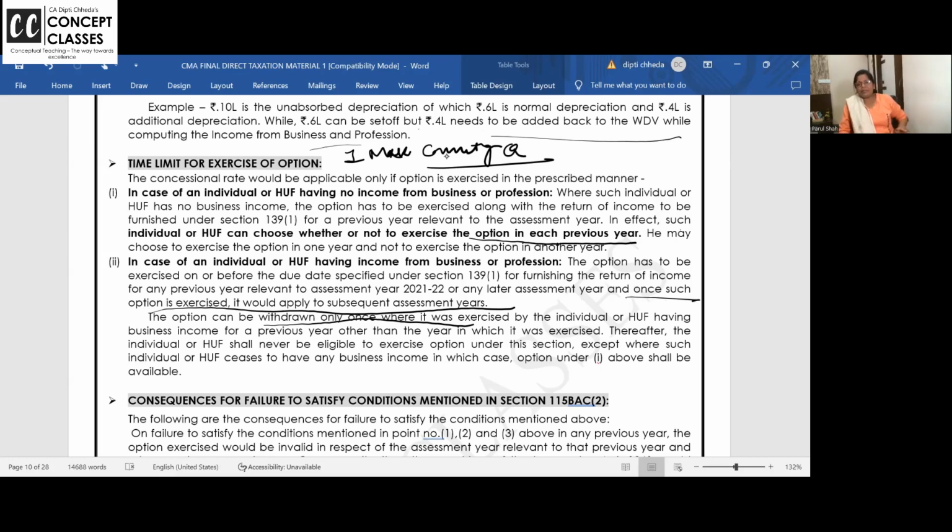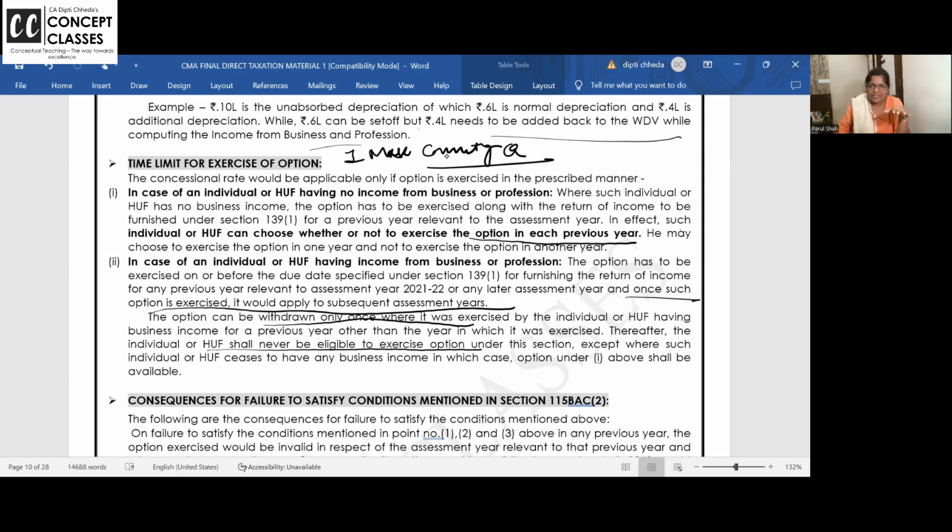So once you are having business income, then you opt in, and continuously it will be done like this. If you opt out, you are never allowed to go in. Thereafter, individual and HUF will never be eligible for this option except when he ceases to have business income.